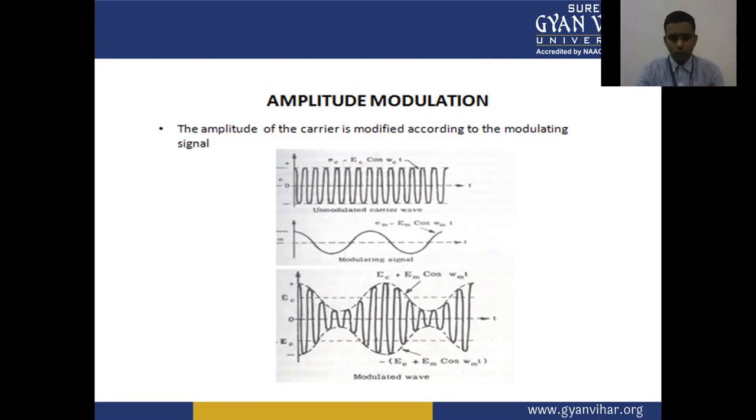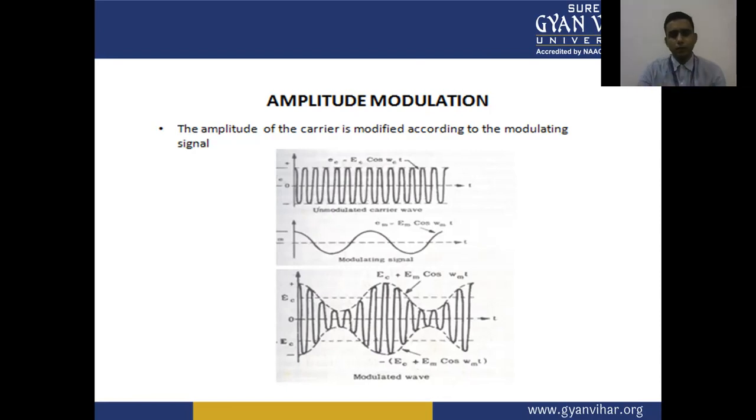In the amplitude modulation case, when the signal is superimposed on the carrier wave, the amplitude of the unmodulated carrier is changed in accordance with the modulating signal.